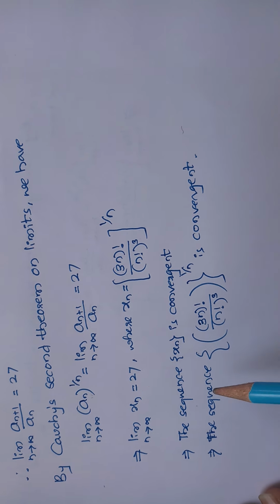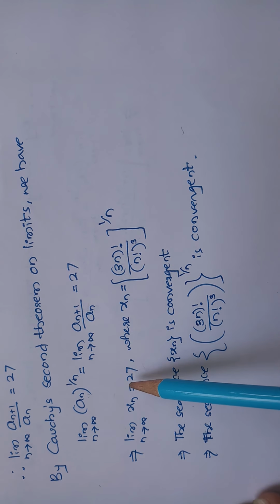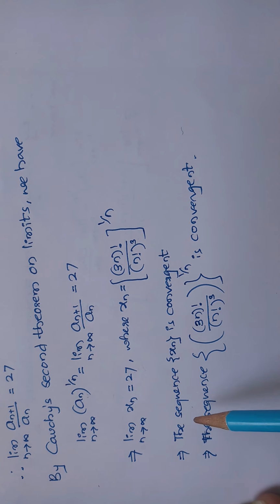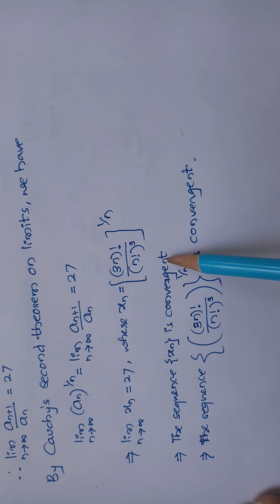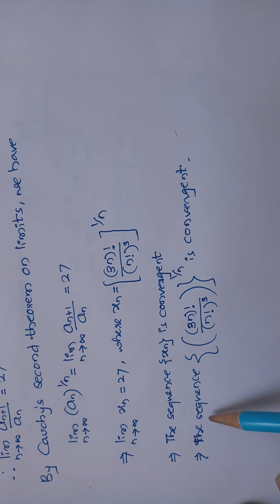So this is of the form of the definition of a convergent sequence. Therefore the sequence x_n is convergent. Therefore the sequence ((3n)! / (n!)^3)^(1/n) is convergent. So this is the solution of your example.